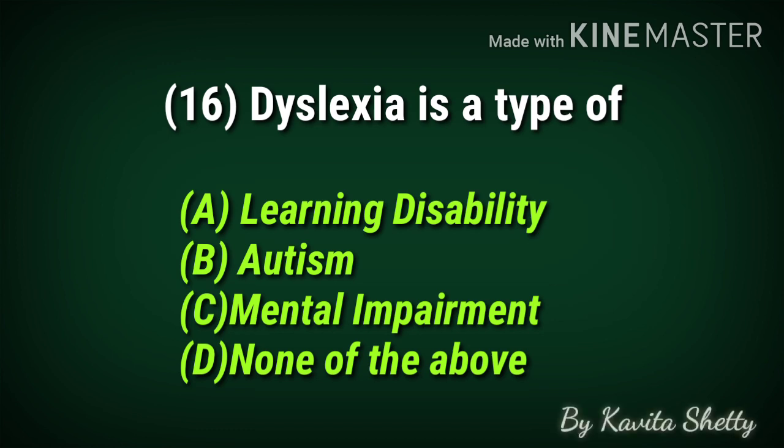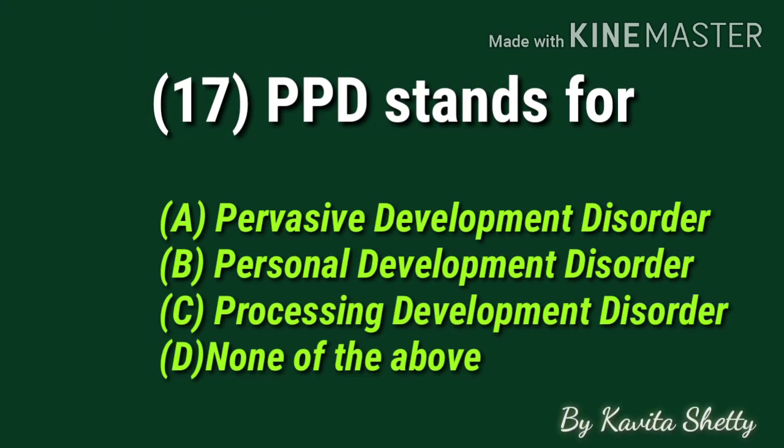So the correct option is A, learning disability. Let us move towards MCQ number 17. PPD stands for, and you can go through the options without wasting your time. Let me tell you the correct option is A, pervasive development disorder, and it is also known as atypical autism.